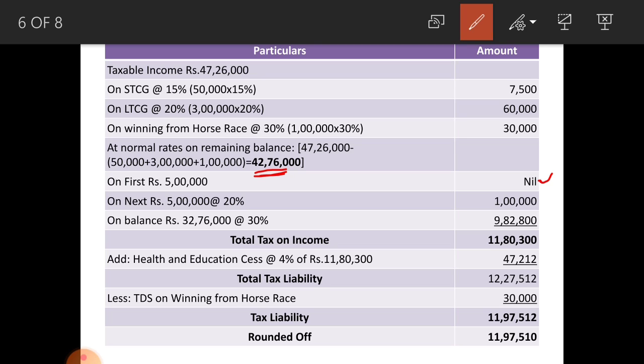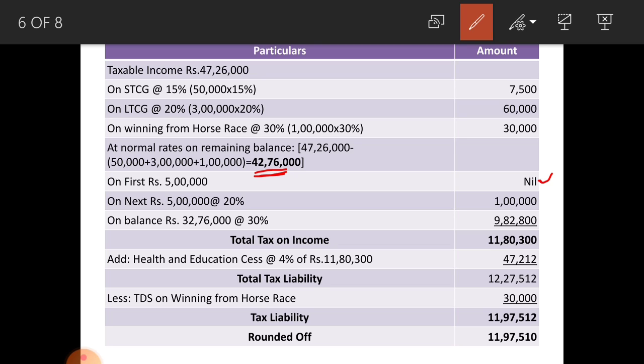On this 11,80,300, you have to add health and education cess at the rate of 4% of this amount, that amounts to rupees 47,212. The total tax liability amounts to rupees 12,27,512. From this you have to deduct TDS on winning from horse race that you considered for calculation of tax liability purpose. When you deduct this TDS, why you are deducting TDS? Because this amount is already deducted from your winning amount. That is why no need to pay extra tax on that amount.